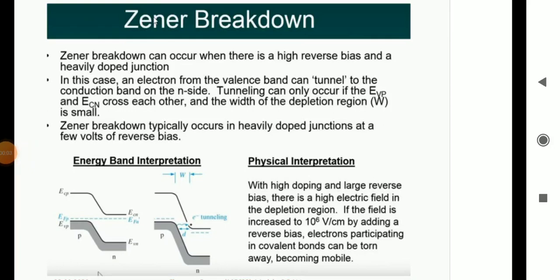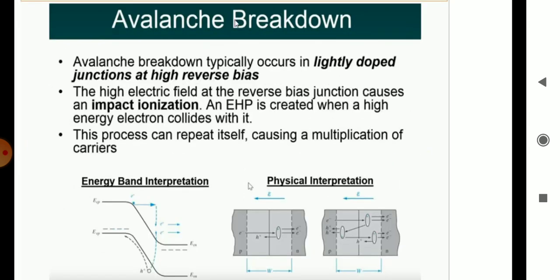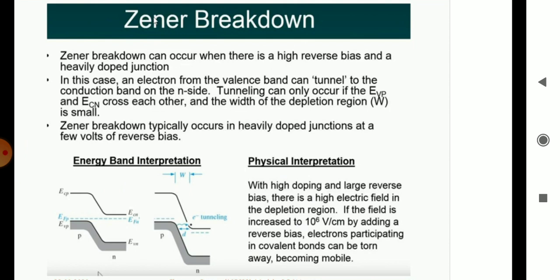The two types of breakdown in reverse bias are Zener breakdown and avalanche breakdown. In the last class we explained Zener breakdown. It can occur when there is a high reverse bias and a highly doped junction. Both occur in reverse bias only. At a lower reverse voltage, Zener breakdown will occur because of the heavily doped junction.